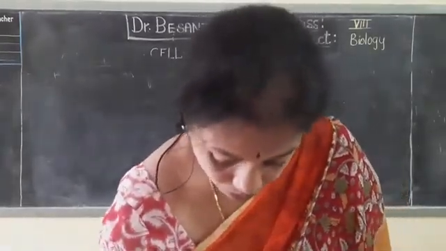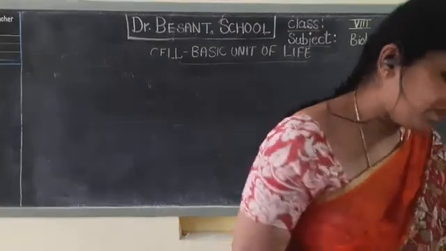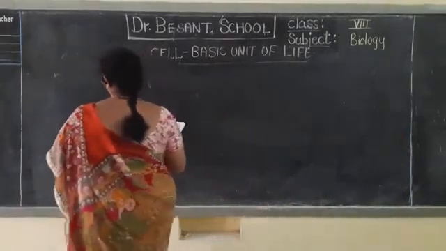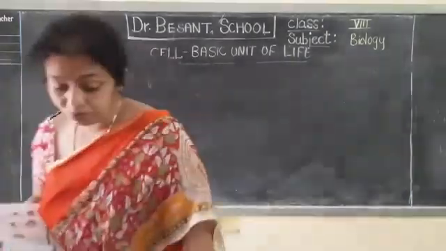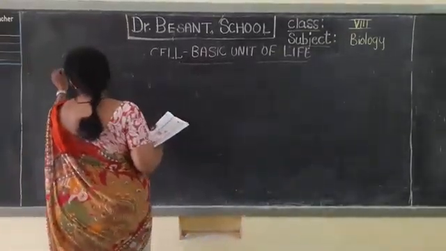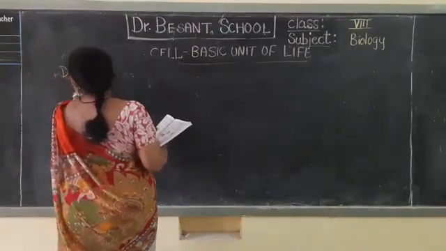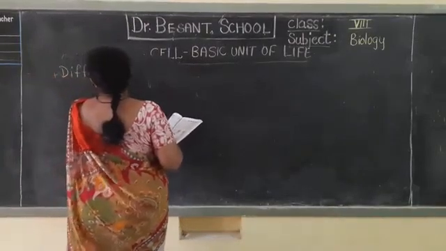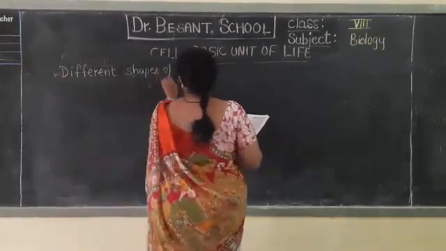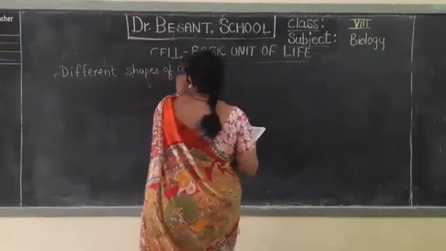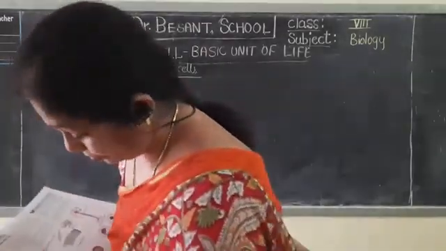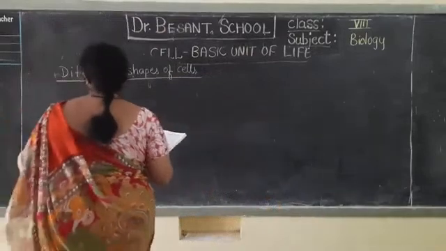Here, I shall draw unicellular organisms. If you have the textbook, see page number 20. The first one is Chlamydomonas. The heading for this would be different shapes of cells. You have very good time, so you can practice the diagrams. Different shapes of cells. See here, I shall draw Chlamydomonas.